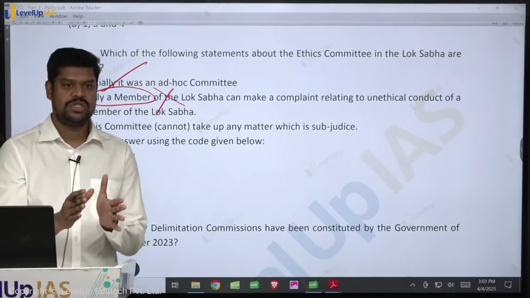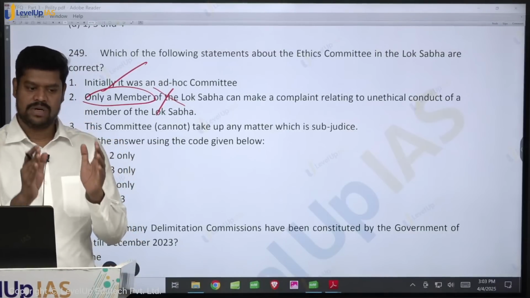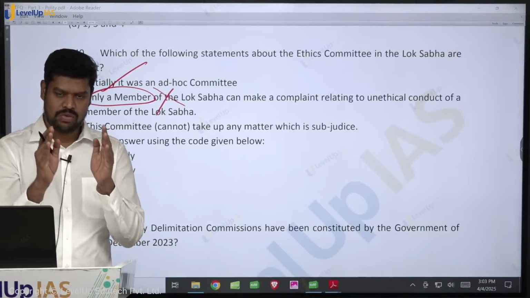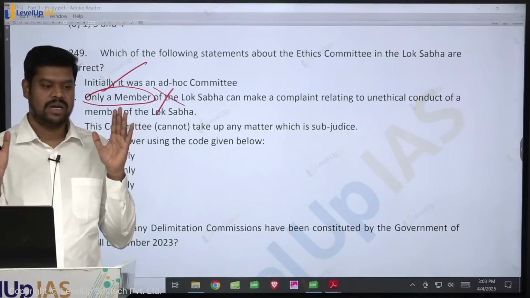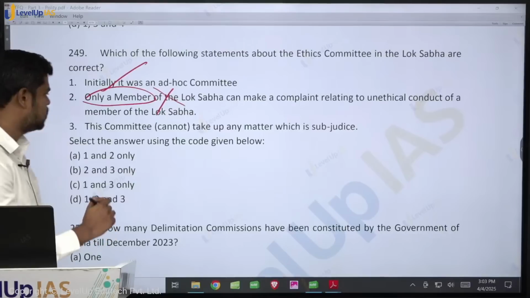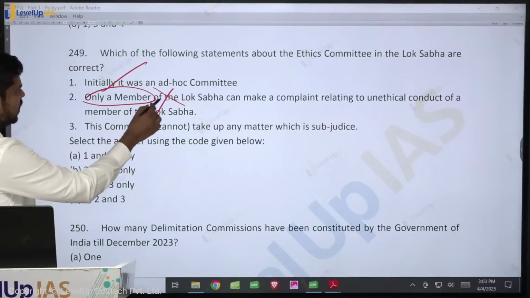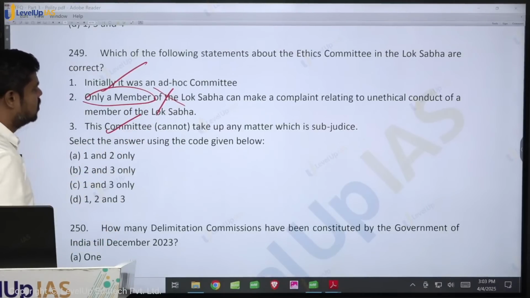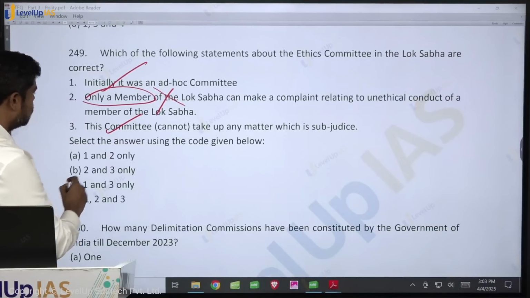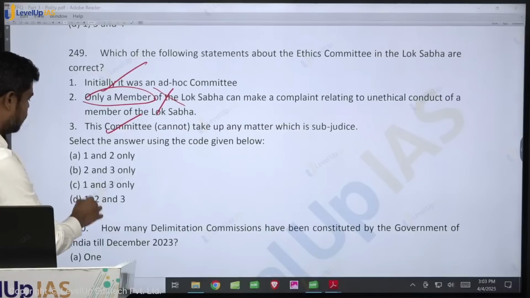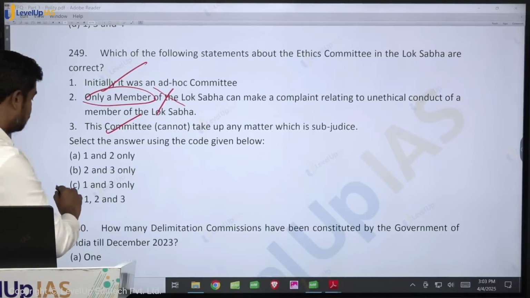So for such questions, even if you are not aware, try to apply your common sense. Okay. So try to put it, don't just leave that particular question. So try to apply your overall knowledge. So with that you can especially get these two things right. So what is the answer here? 1 and 3 only. So even if you can eliminate 2 also, still you will arrive at the answer. That is option C.